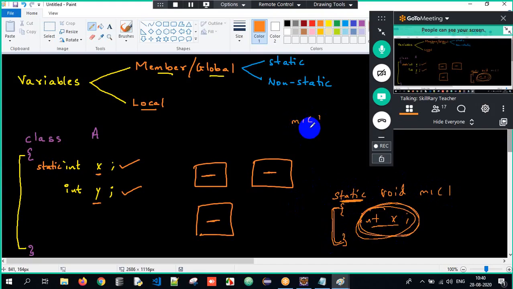If you have a non-static method m1 and define a variable x there, it is accessible only within that method and behaves as non-static. So local variables don't have types under them. It's only local, specific to that block.